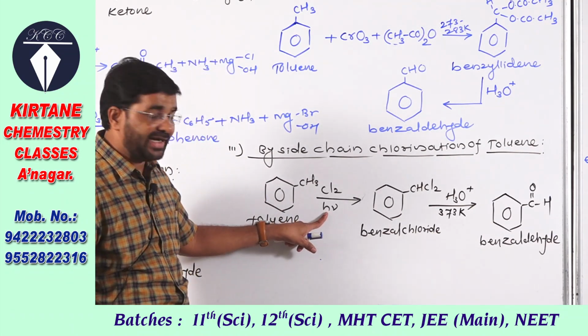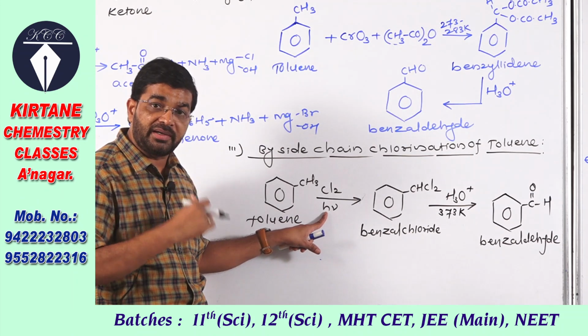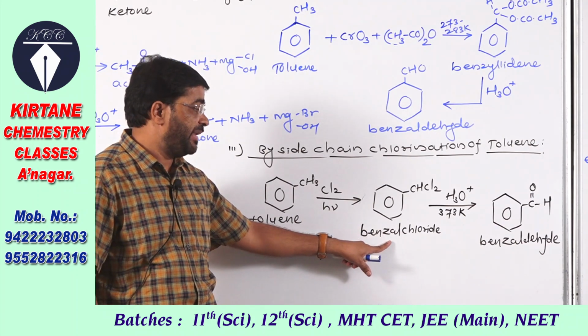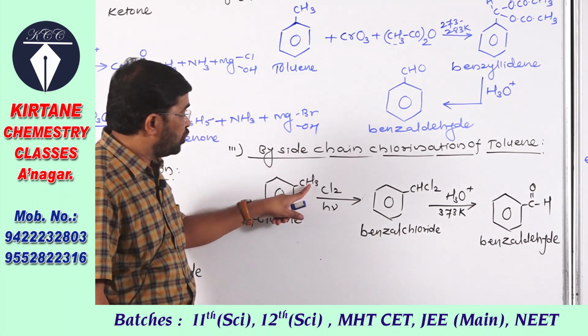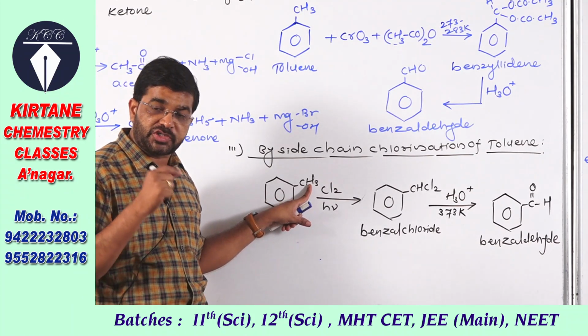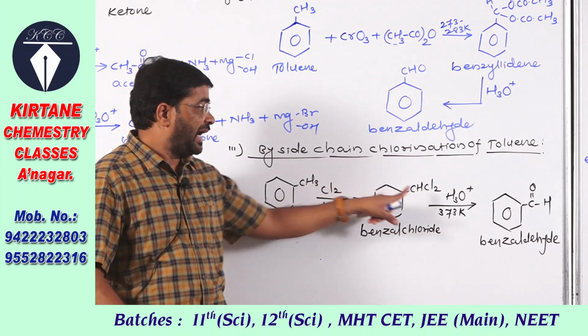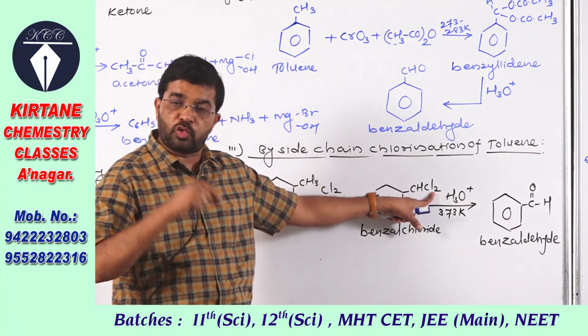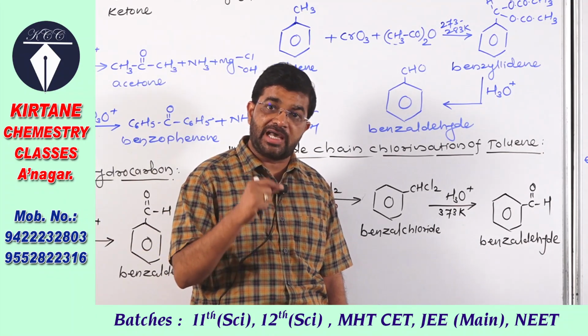This is a photochemical reaction and it gives benzyl chloride. In this reaction, 2 hydrogen atoms from the methyl group are replaced by 2 chlorine atoms and the compound obtained is benzyl chloride.